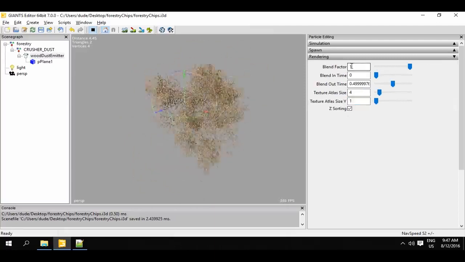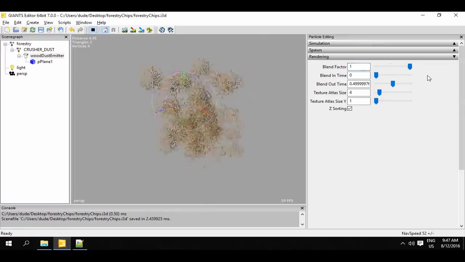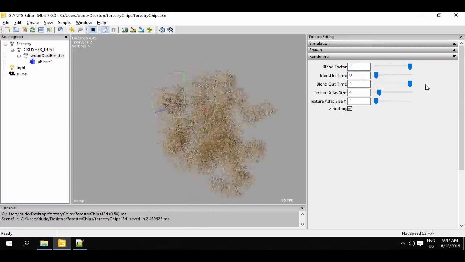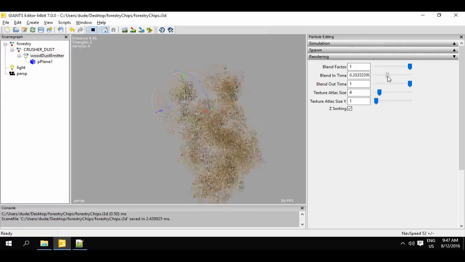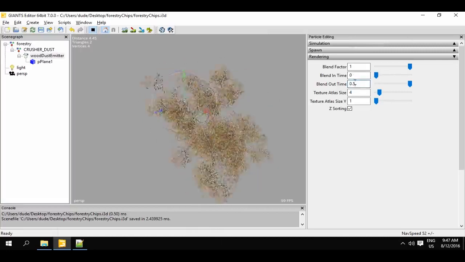Now let's look at the last subsection, rendering. First, using the slider blend factor, we can configure how transparent the particles will be drawn. The values blend in time and blend out time let us configure the time period the particles should be visible, in other words, how quickly they are shown and hidden.